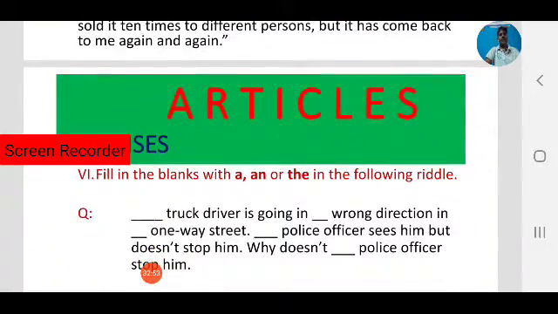Let's go to the next exercise, the sixth one. Fill in the blanks with a, an, or the in the following riddle. It is a puzzle to you.